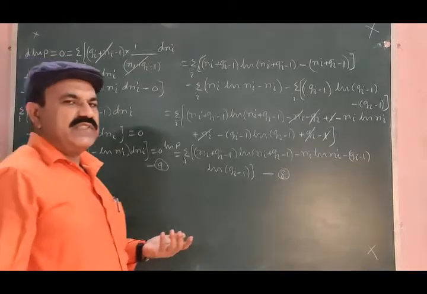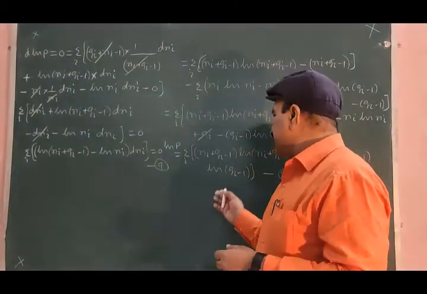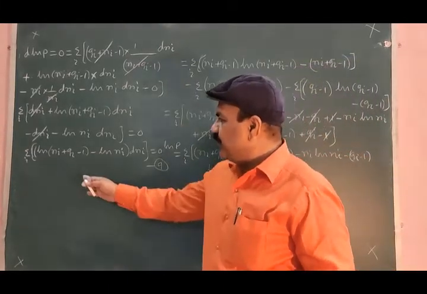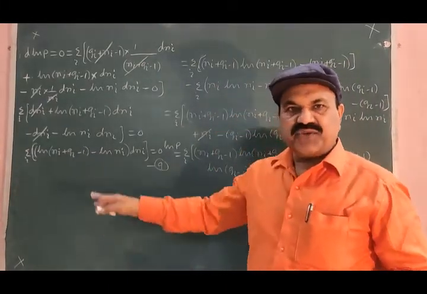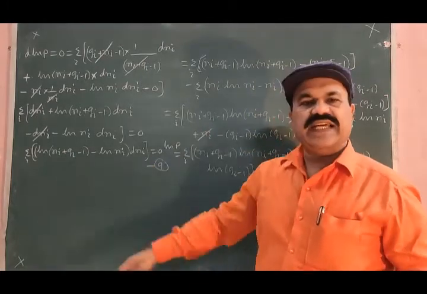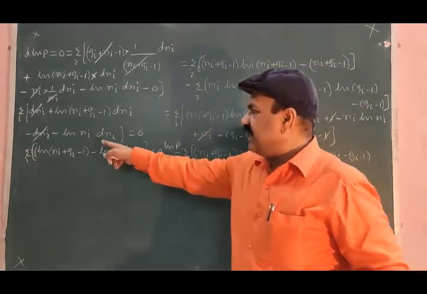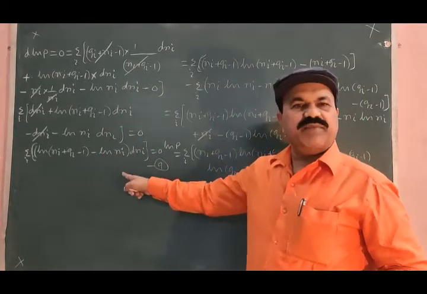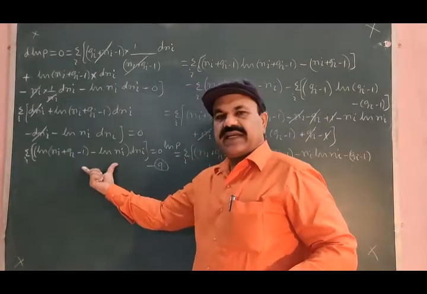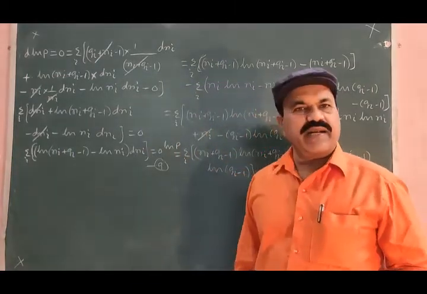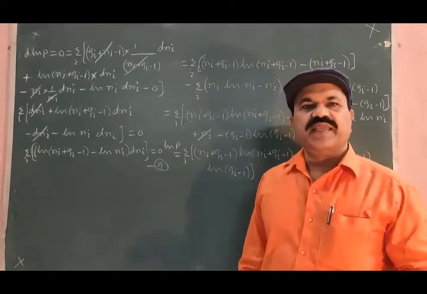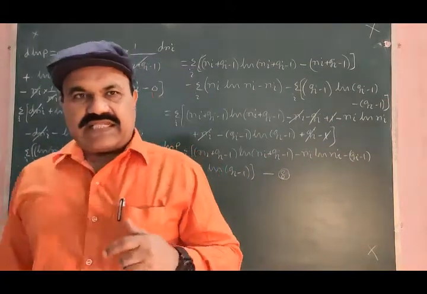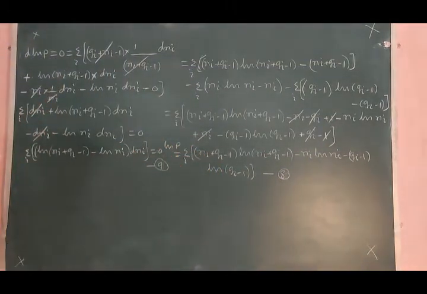So after differentiating equation 8 and simplifying, we got equation 9. Summation over i, logarithm of ni plus gi minus 1, this dni taken outside, minus logarithm of ni, simple bracket complete, dni, square bracket complete, is equal to 0. Equation number 9. Then, in the last lecture, we also wrote two equations.